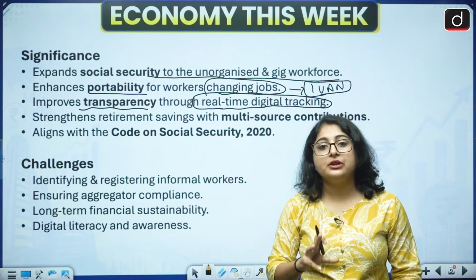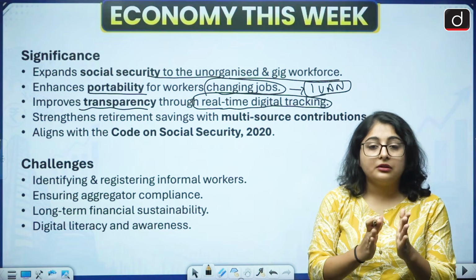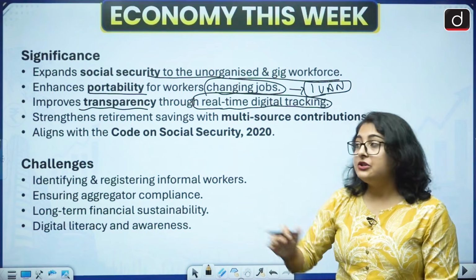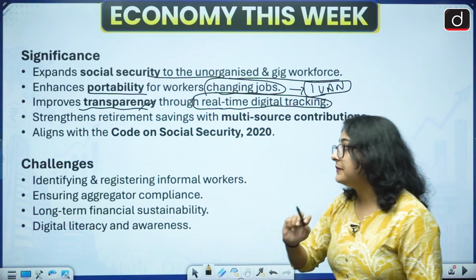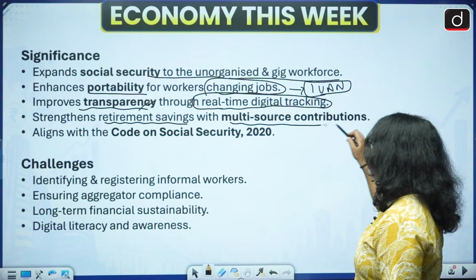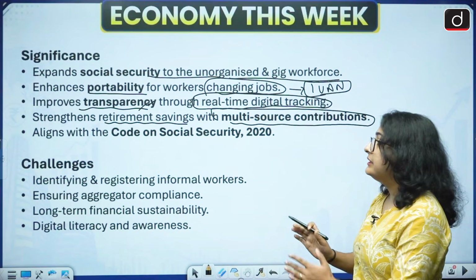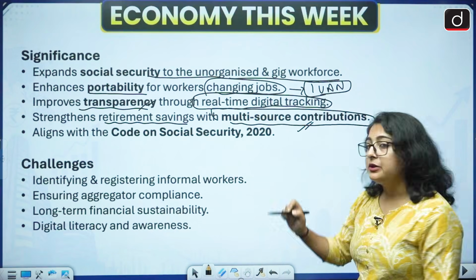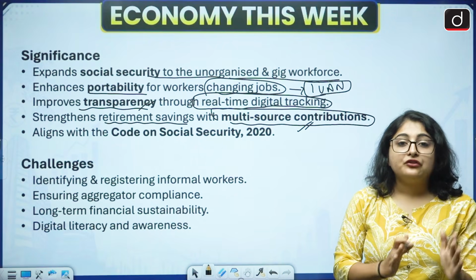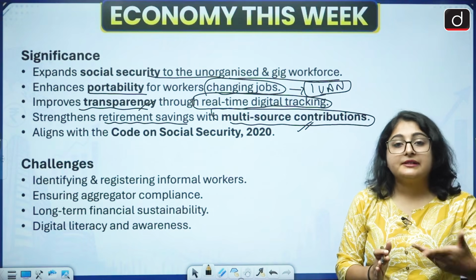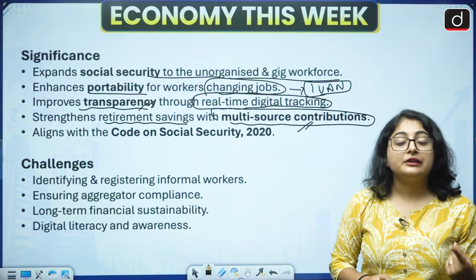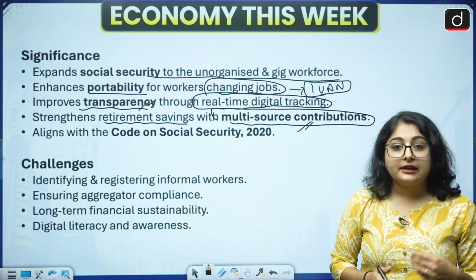I've already explained that you can live-track your fund, how much you have progressed, and how near you are to your goal. So in a way it is improving transparency. Next, it will strengthen retirement savings with multi-source contributions. I've already explained that apart from the employer and employee, all the other stakeholders can also contribute to your provident fund. That includes government, NGOs, and aggregators.